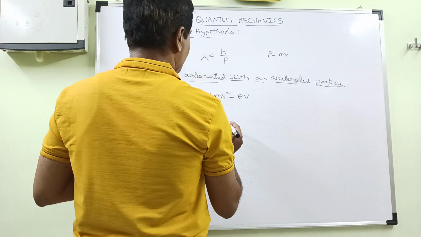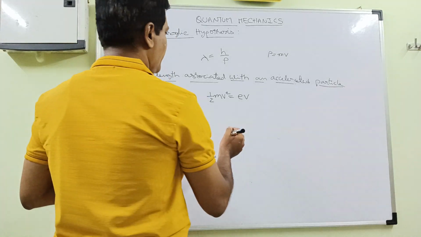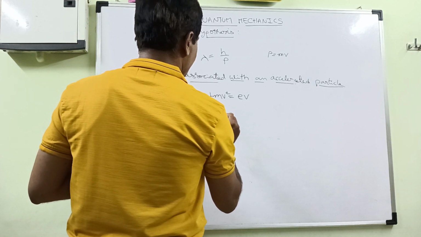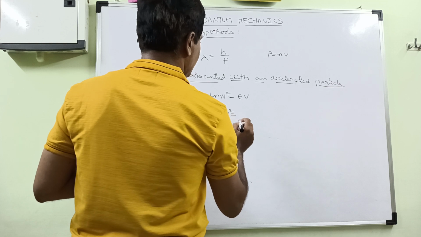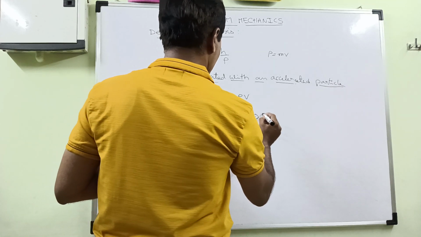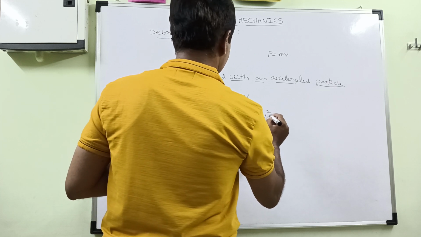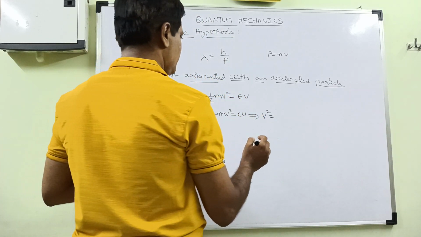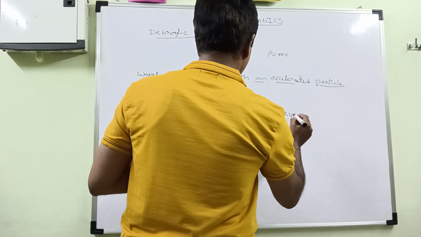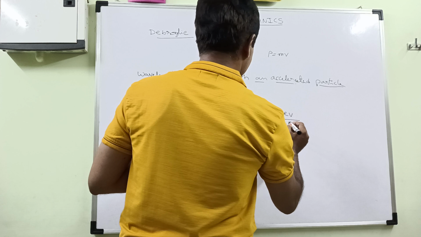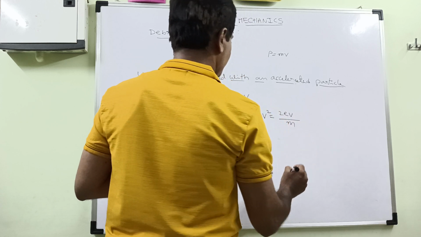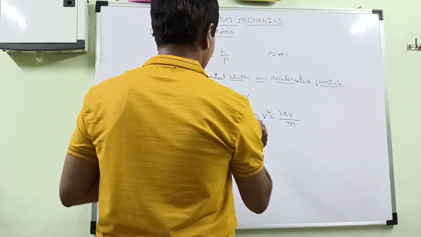So we can write half mv square is equal to eV, that implies v square is equal to 2eV by m.